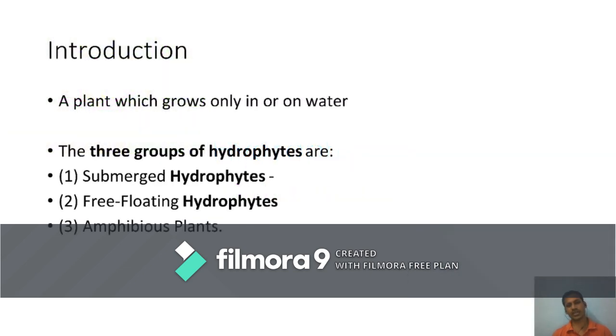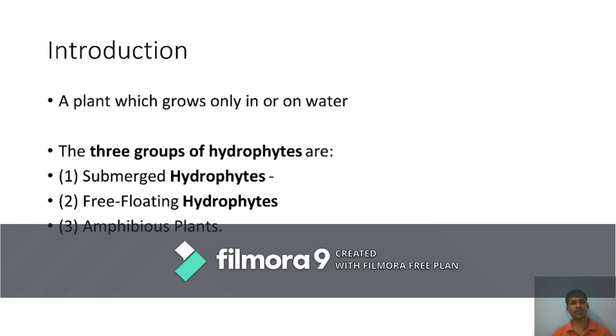Hydrophytes. What are hydrophytes? A plant which grows in water, near the water, or above the water. A plant which grows only in water, on water, or near the water is called a hydrophyte. The word is derived from Greek origin: hydro means water, and phyte means plants. So they are water plants, and another name for them is water-loving plants.